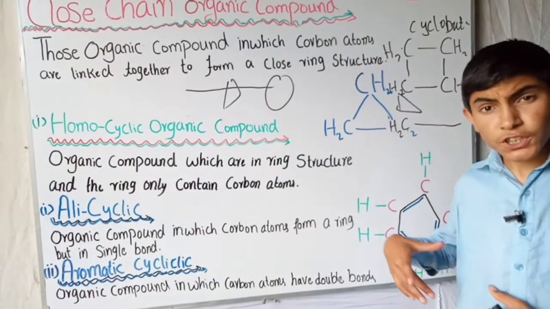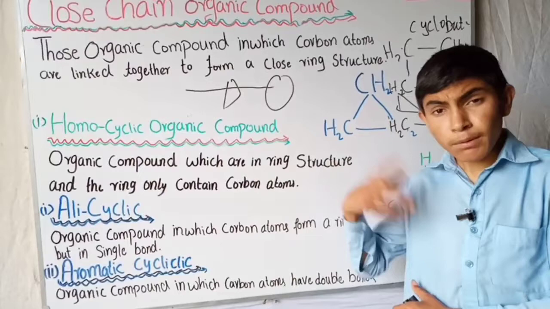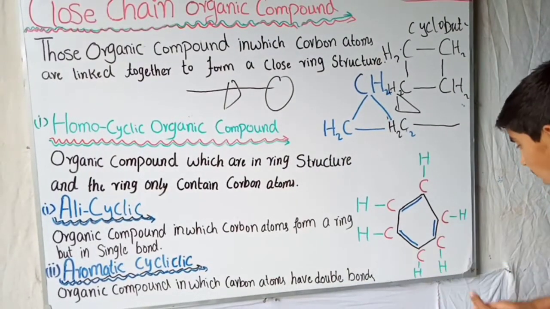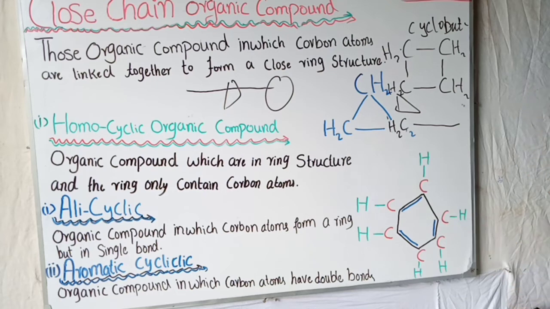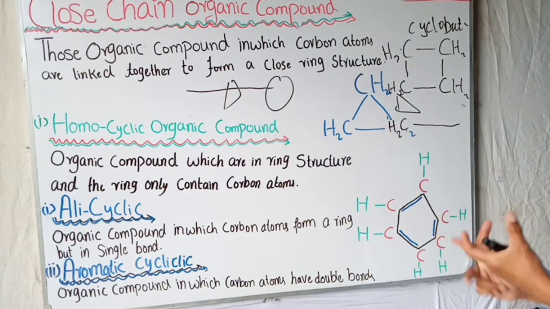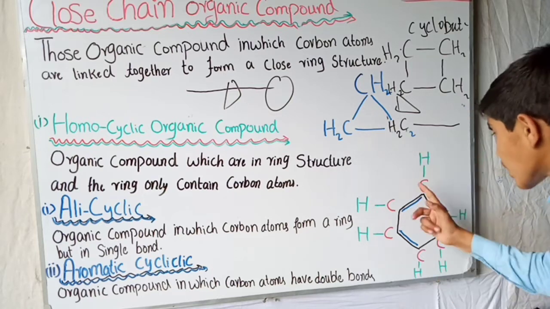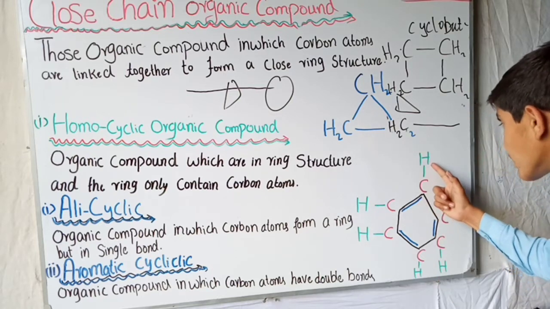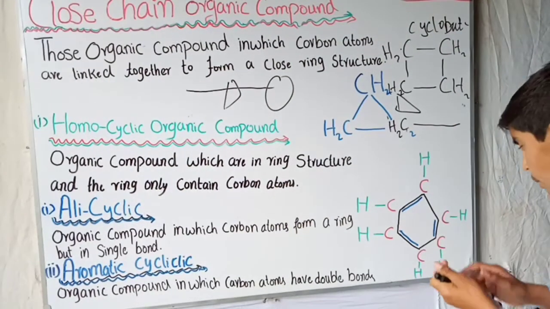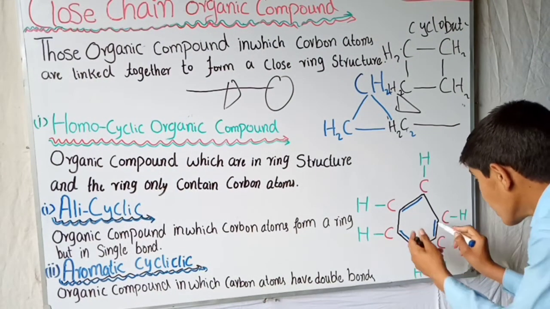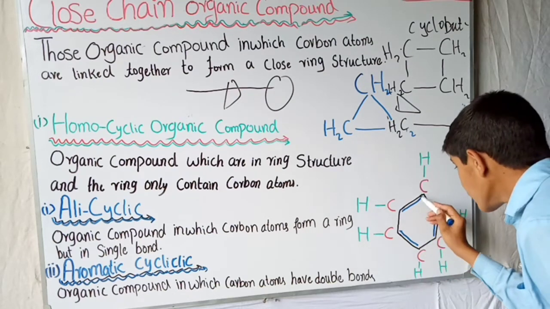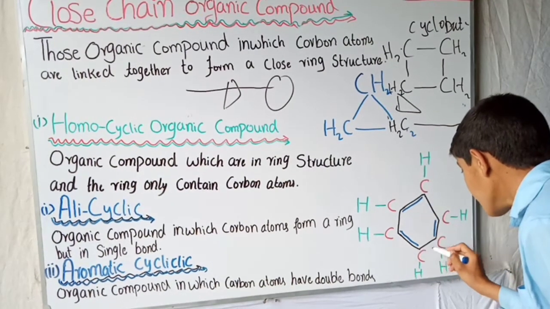They are only differentiated by the double bond forming. Their example is benzene. This is the typical structure of benzene, which contains 6 carbon atoms forming a hexagonal shape, and each carbon atom is then attached to a hydrogen atom. So aromatic cyclic compounds make double bonds. You can see here that there are 3 double bonds made between this carbon and this carbon and this carbon.